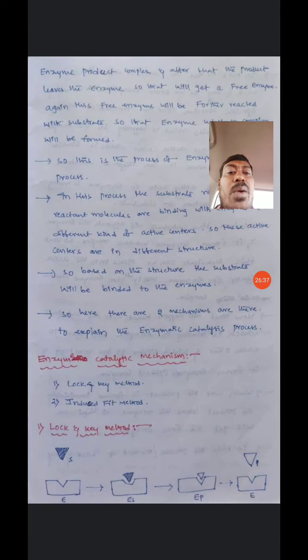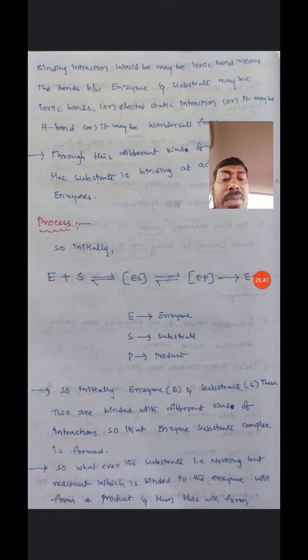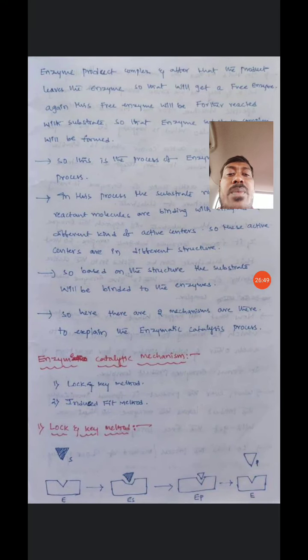Here E is the enzyme, S is the substrate, P is the product. The enzyme substrate complex finally forms an enzyme product complex, and after that the product leaves the enzyme, so that we get a free enzyme.